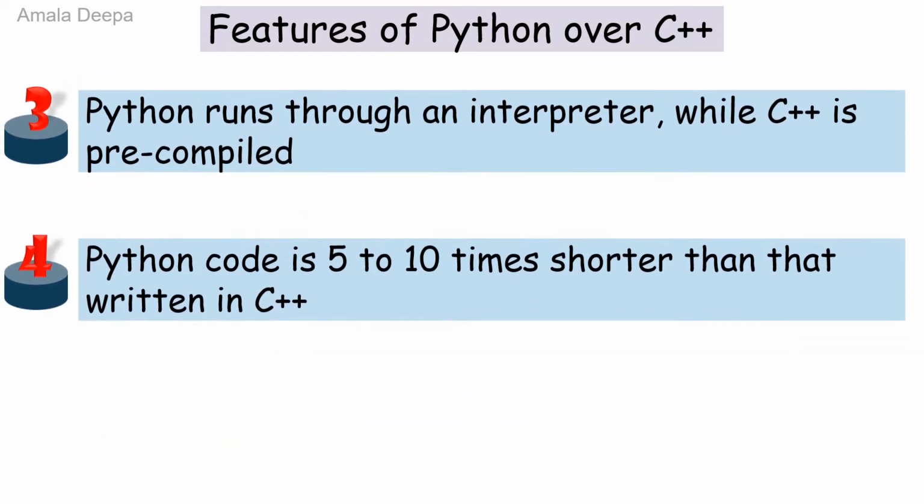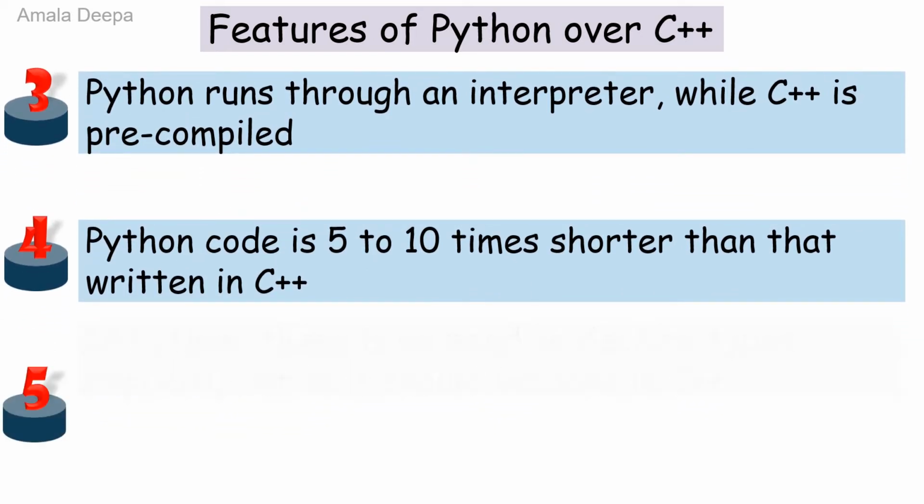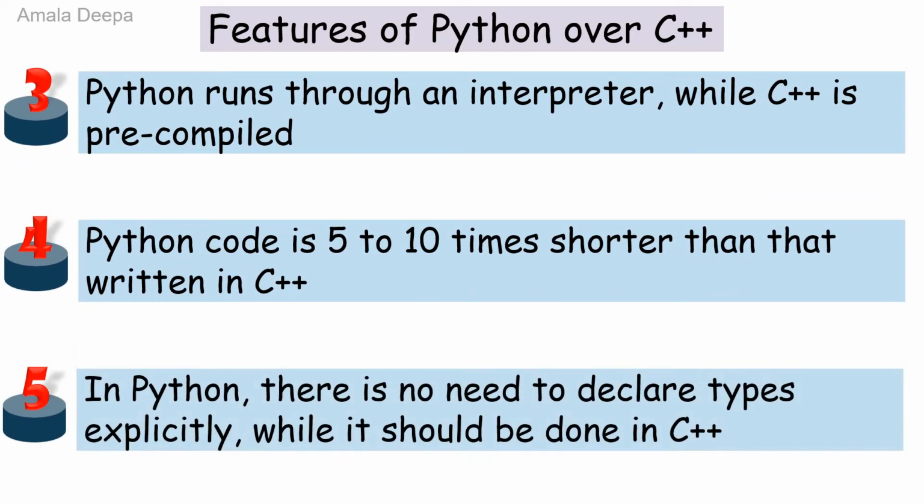The fifth feature of Python is, in Python, there is no need to declare types explicitly, while it should be done in C++. In Python, variables need not be declared, whereas in C++, the variables should be declared with appropriate data type.